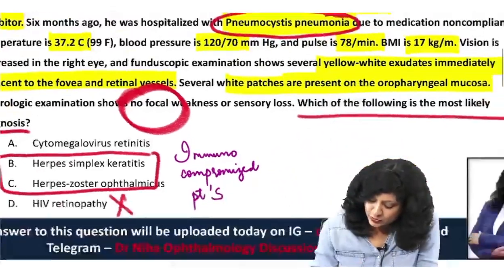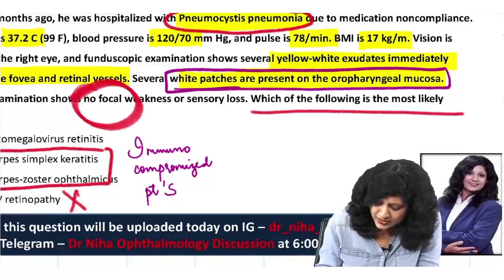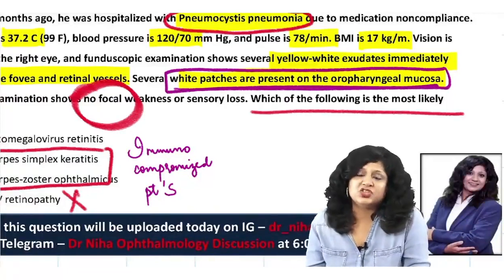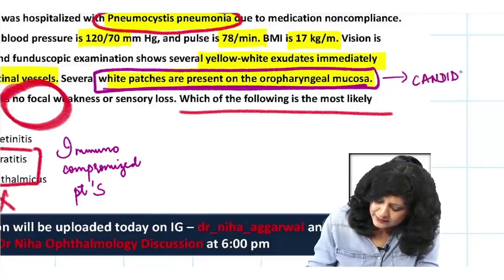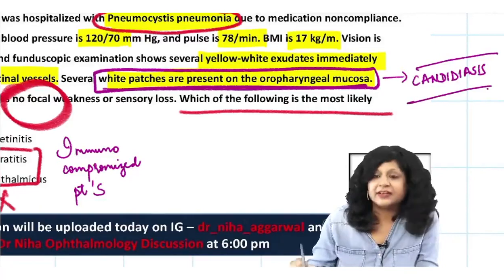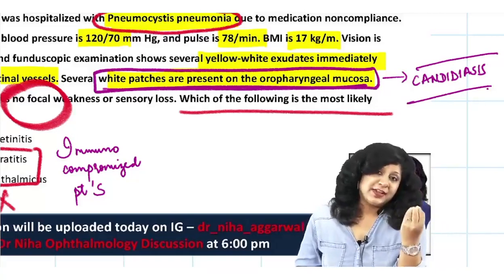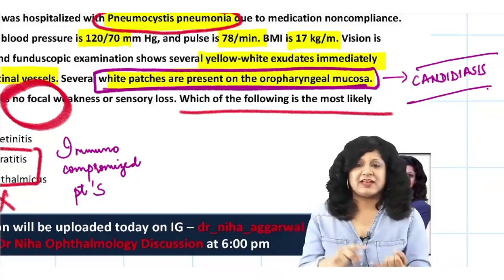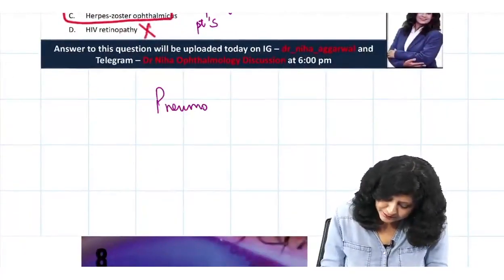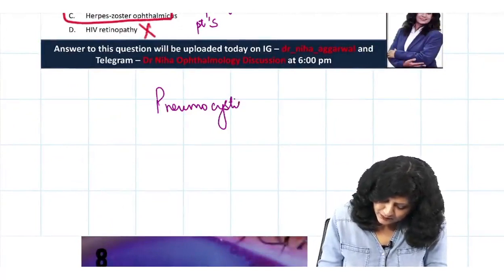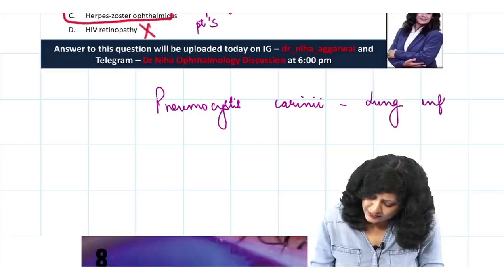Now if you look at the clues, another thing they are saying is that there are white patches on the oropharyngeal mucosa. This is very, very suggestive of candidiasis. So basically we are heading towards the infections which are common in HIV patients. He is having Pneumocystis carinii infection, which is actually the lung infection common in HIV.